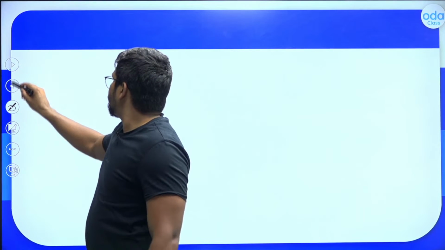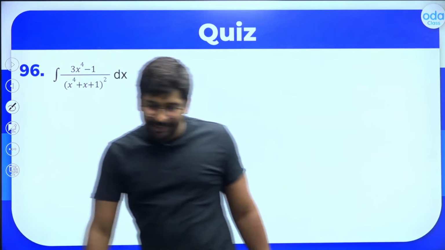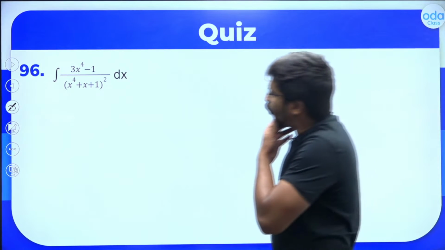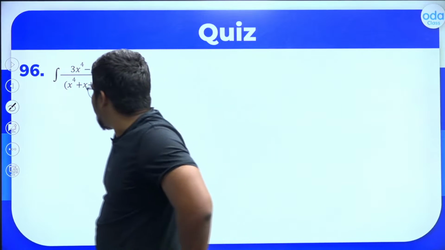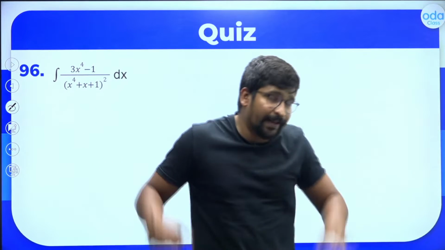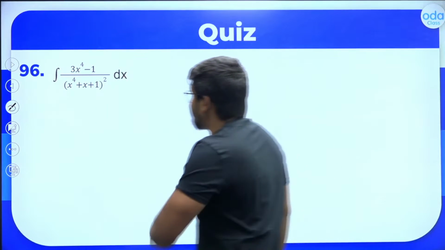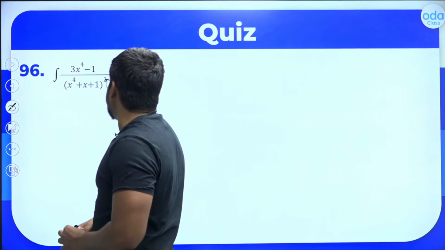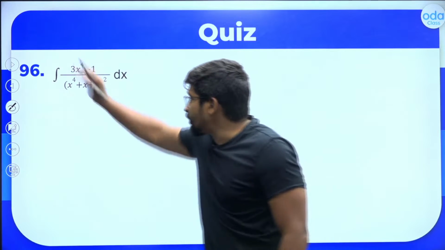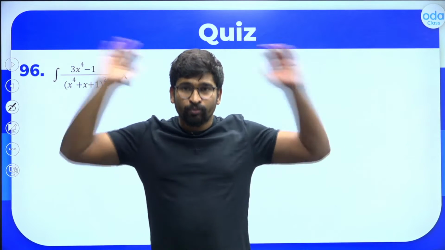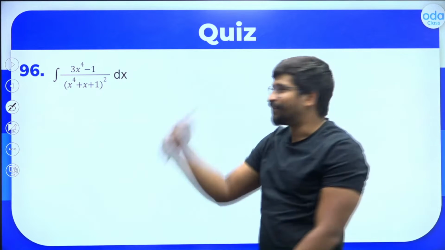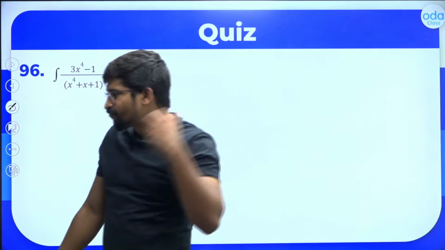Okay, fair enough. Now let's move on to the next type of question, that is integral of 3x raised to 4 minus 1 divided by x power 4 plus x plus 1 the whole square. I will put the function as x raised to 4 plus x plus 1. Then the derivative should be 4x cube. But on top, do you have a 4x cube? No, I do not have it. So what do we do in this kind of a question? That is the trouble here.